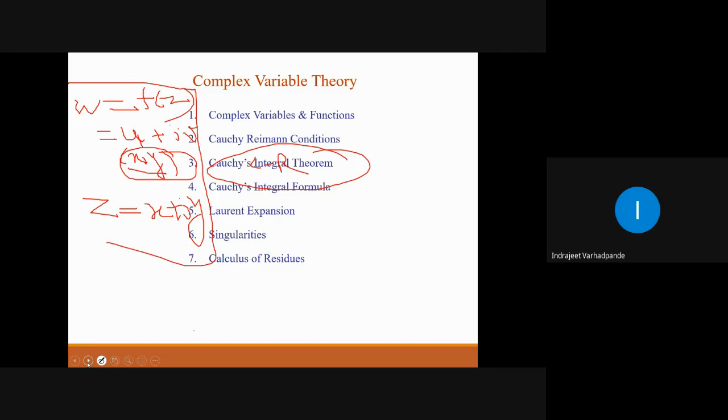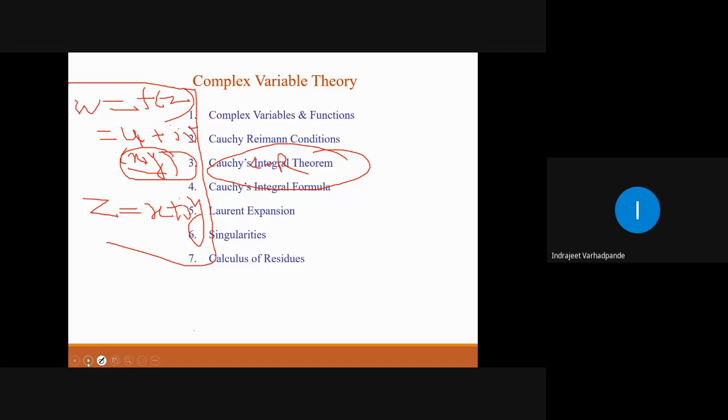So the flow of topics or the contents of the unit are: firstly, we understand and define the function of a complex variable. Then we talk about its multiplication, addition, subtraction, and existence of the derivative. Existence of the derivative will depend on the condition of limits and continuity. So I will check the derivative, and this gives rise to the analytic functions. To check whether the given function is analytic or not, I talk about the Cauchy-Riemann conditions.